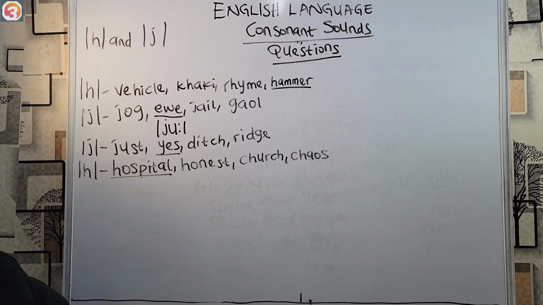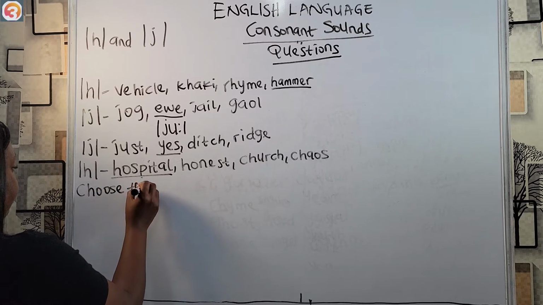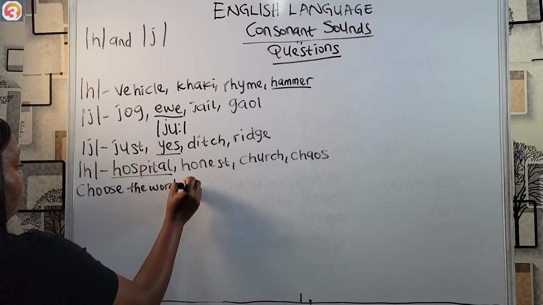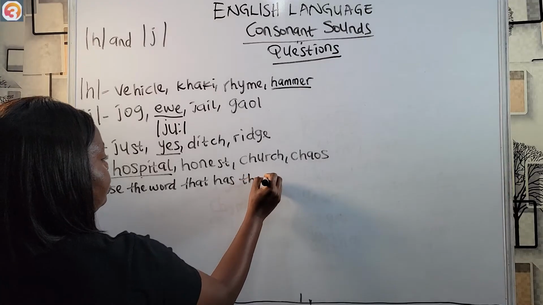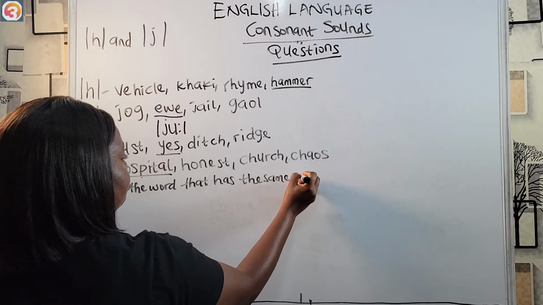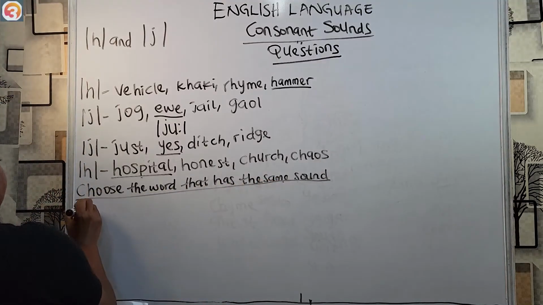And if you have to choose the word that contains the same letter that has the same sound as the underlined letters.